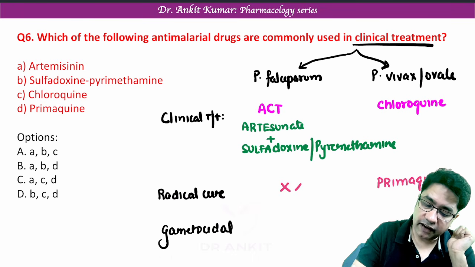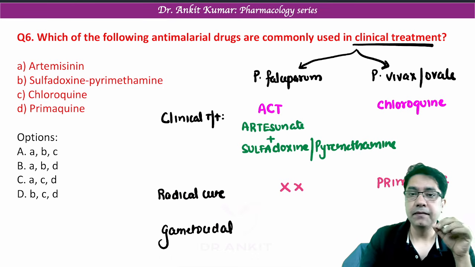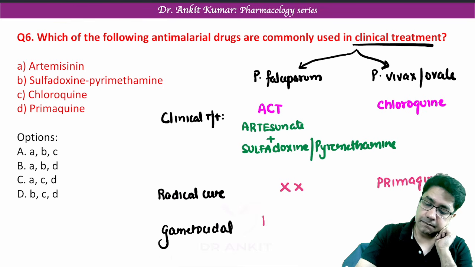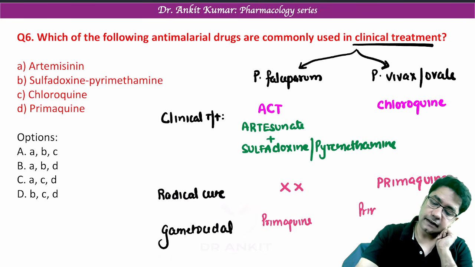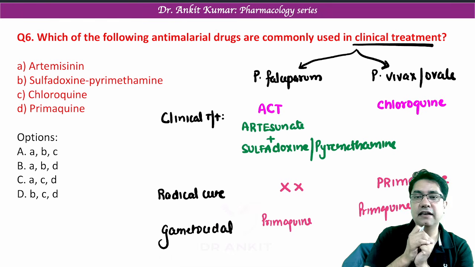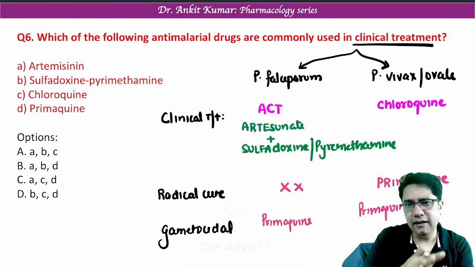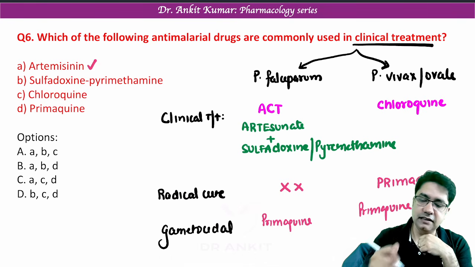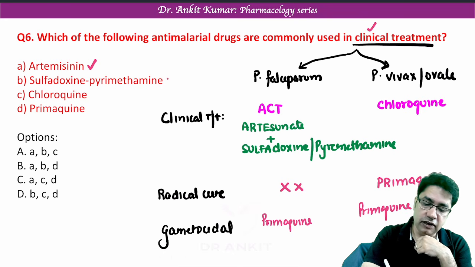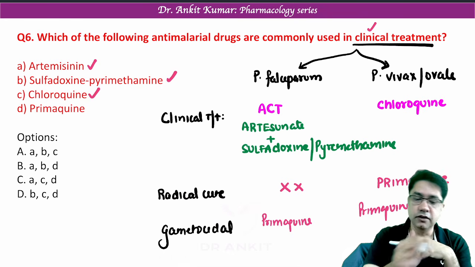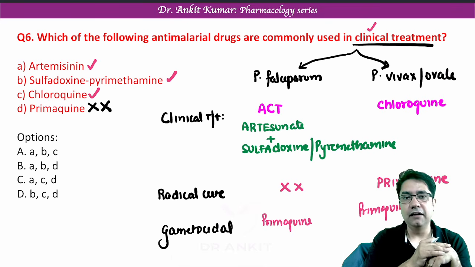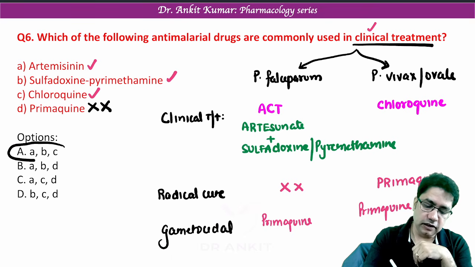And we don't have to give radical cure in cases of P. falciparum because P. falciparum does not have any latent stage in liver. And as a gametocidal drug, in all cases, we have to give primaquine again. So primaquine is given in all types of malaria for radical cure and as a gametocidal drug, except clinical cure. So artemisinin is given for clinical cure, as are sulfadoxine pyrimethamine and chloroquine. The answer to our question, which is not used, is primaquine, which is not given in clinical treatment. So the answer of our question comes out to be ABC.